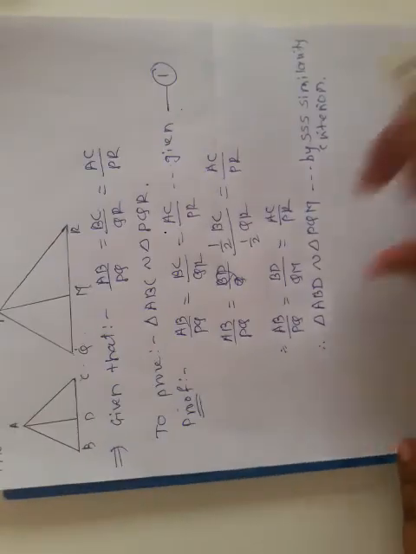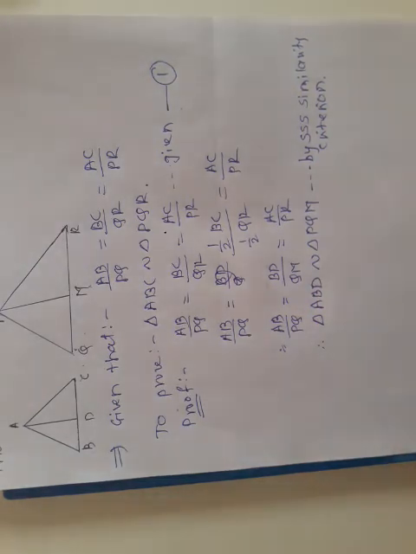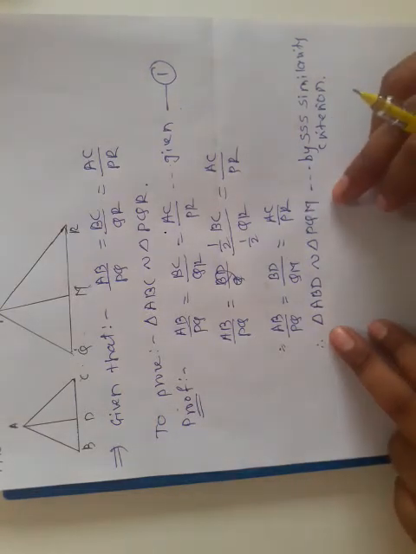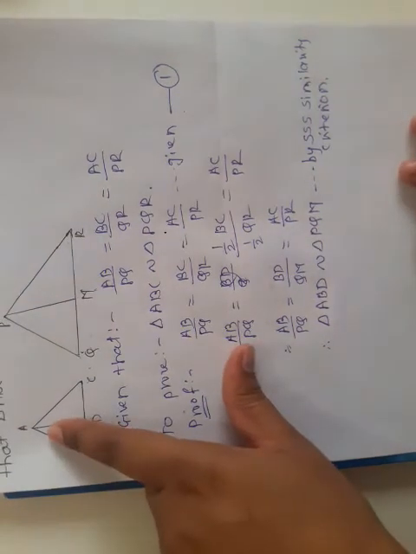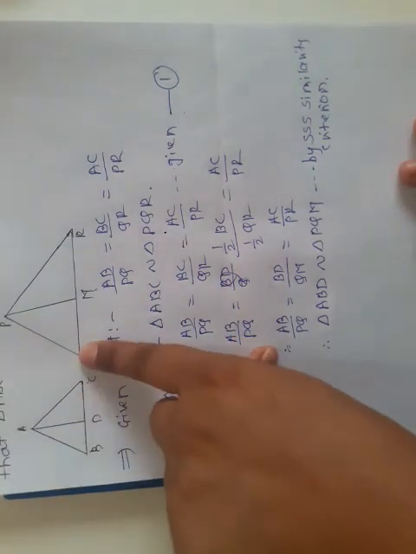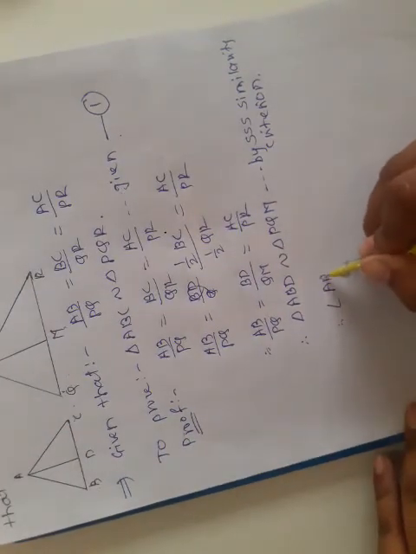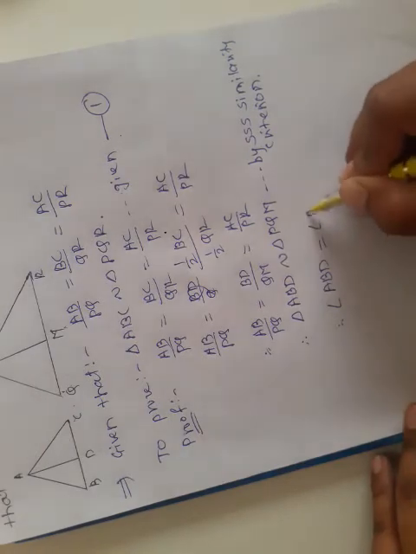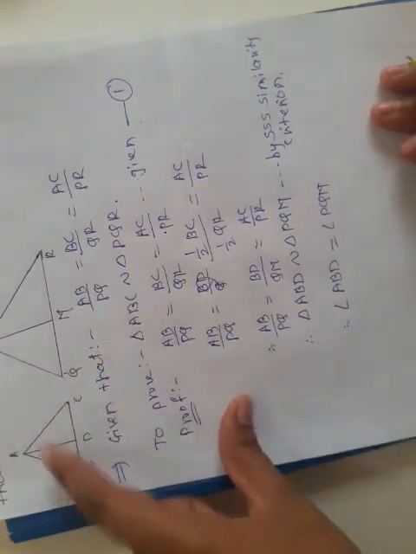If the two triangles are similar, then we can say that their angles are equal. I had already told you in the last online class that if the ratios are proportional and we get similar triangles, then their corresponding angles are also equal. This means angle A is equal to angle P, angle B is equal to angle Q, and angle D is equal to angle M. Therefore angle ABD must be equal to angle PQM.